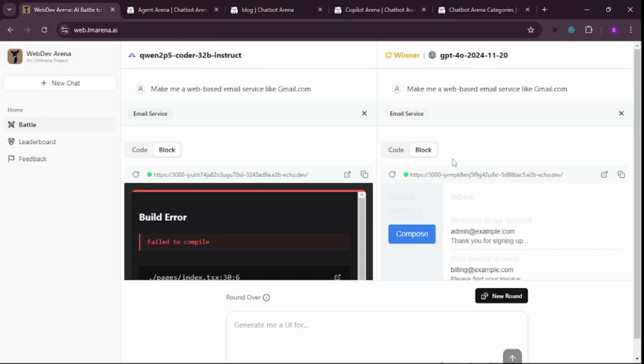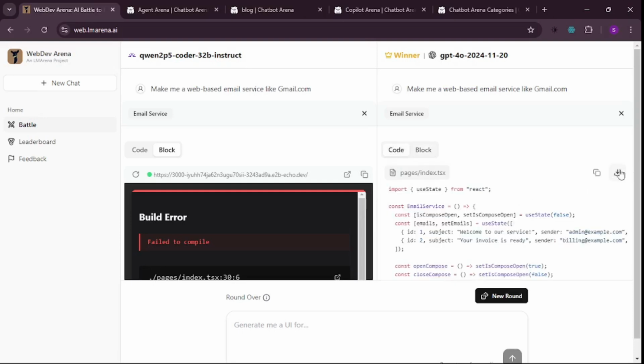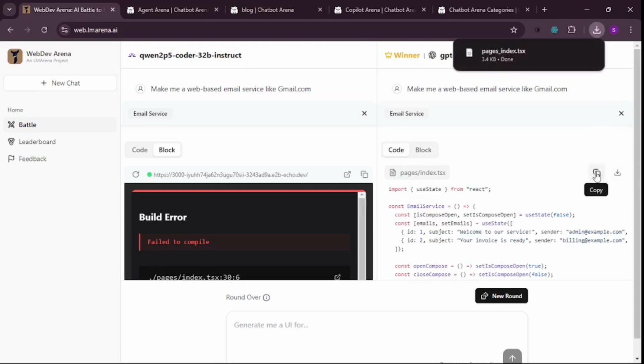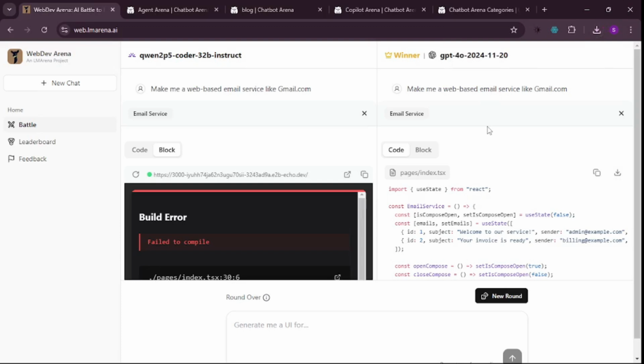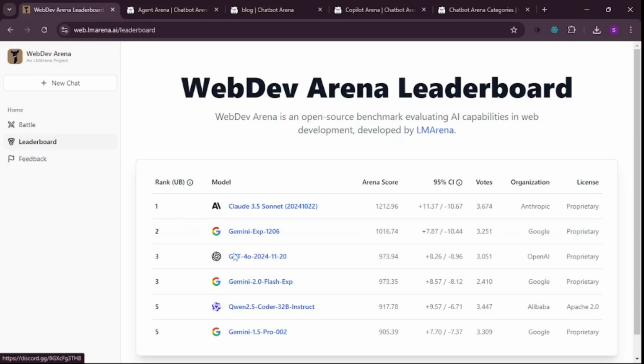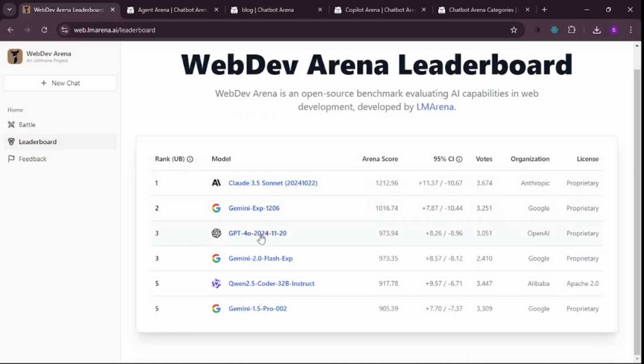Now, how is this going to help you like a code generator? What you can do is go to code and download this file by clicking here, or you can copy everything. This way you can get your code generated as well as have fun and choose the winner. Once the winner is decided, it's going to influence the leaderboard right here. Right now on the top is Claude 3.5 Sonnet, and GPT-4o is in third place. Gemini EXP 1206 is in second place.